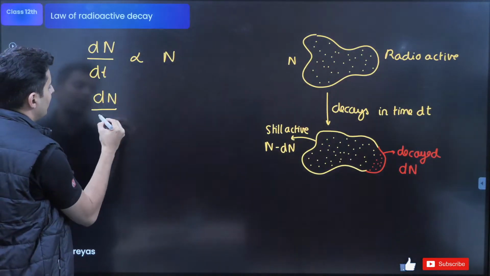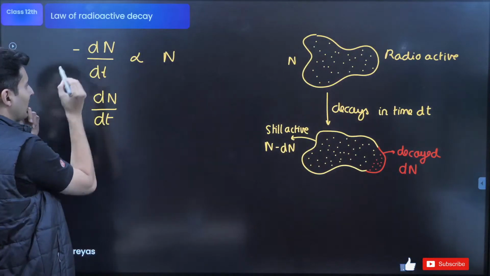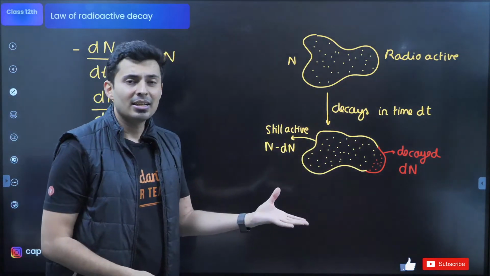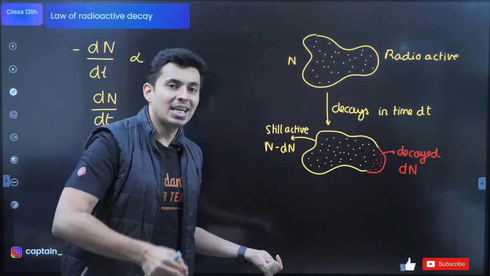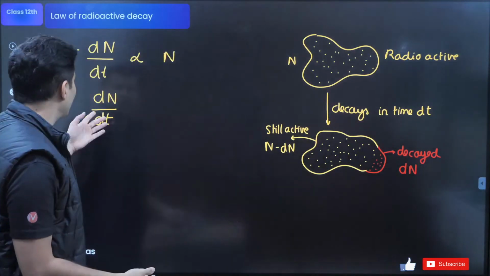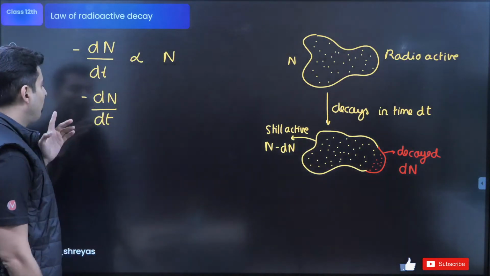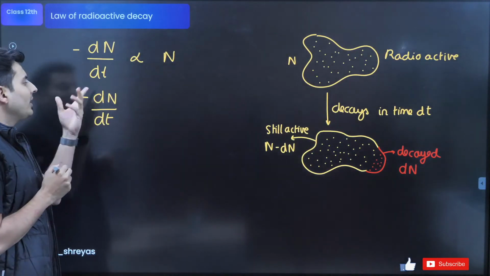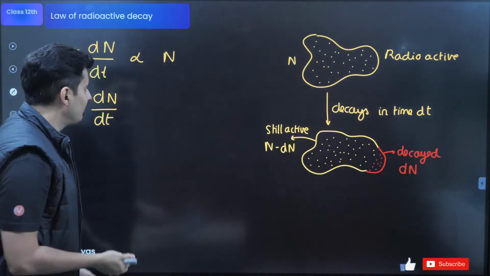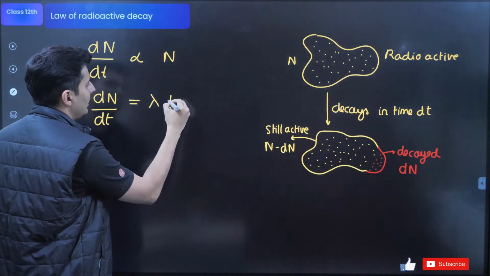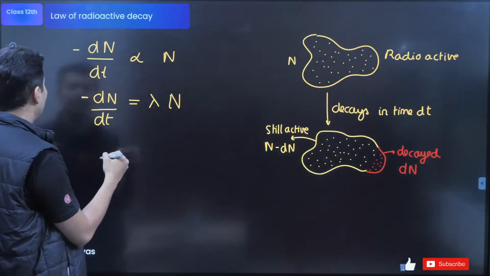This constant of proportionality, oh by the way I should put a minus sign. Why do I put a minus sign? Because it's decaying. dn will be a negative number because the change of the number will be negative, it's becoming less. So to make it positive I put a minus sign over here, because dn is negative, minus into minus will make it positive. So the constant of proportionality is lambda, and this is basically n over here.